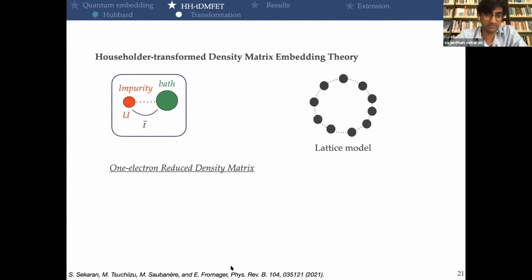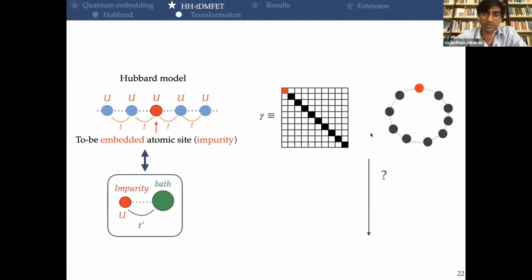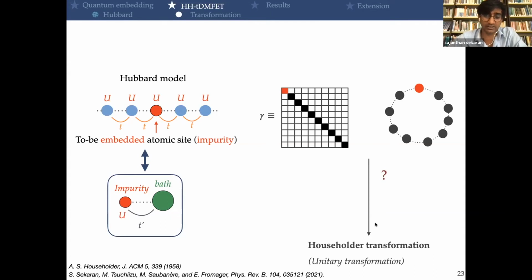So as I mentioned, we based our embedding theory on the one-electron reduced density matrix. But the question is now, how can we go from the full system to something which is closer, smaller? So this is where we use this Householder transformation. So it's a unitary transformation, and sadly, I don't have enough time to talk about it today, but you will find all the information you need in both these papers.